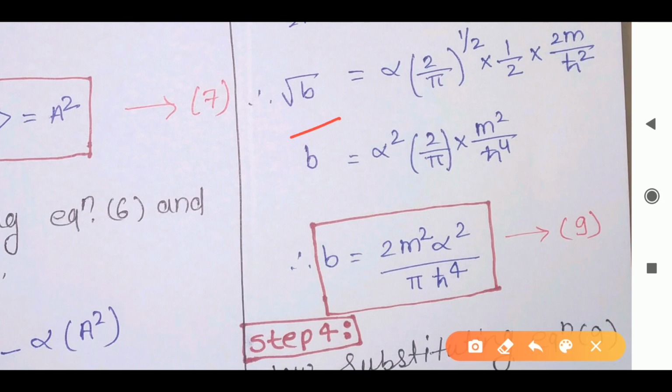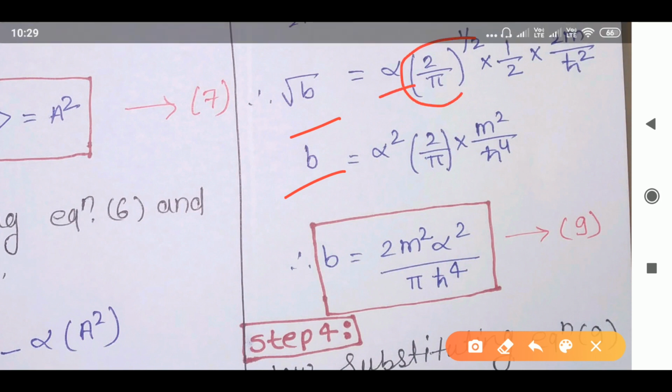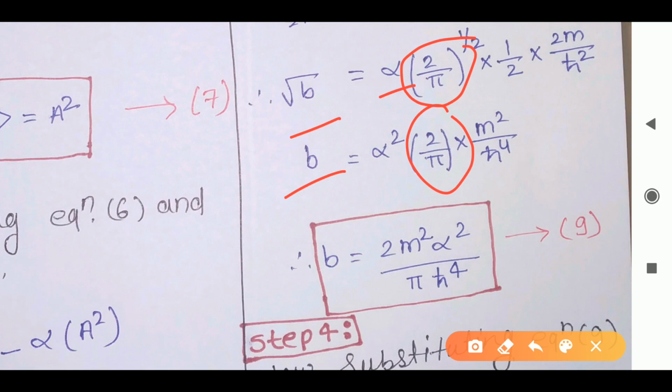So if we want to remove this raised to half, what I have to do is square both sides. Okay, so what I will get here, b, if we do the square here, we will get alpha square, and here we'll get only 2 by pi. Okay, and here instead of half I will get 1 by 4, and here instead of 2 I will get 4, so it will cancel each other.